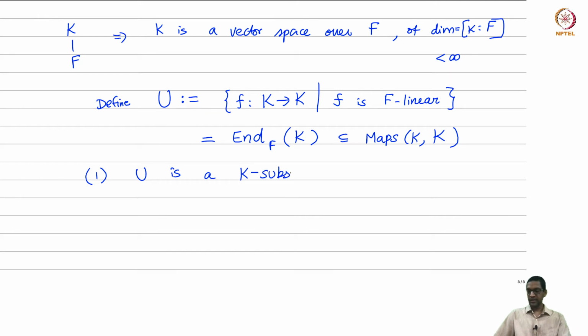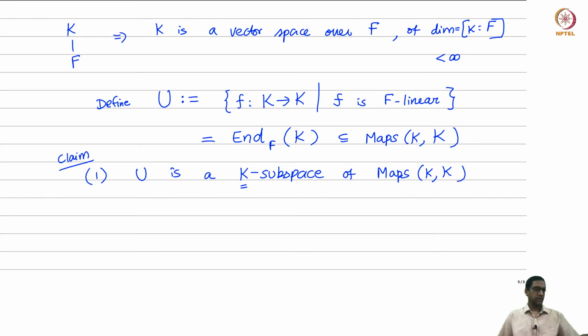Just to emphasize, now we are talking about vector spaces over K rather than over F. Right now we sort of have both things: there are vector spaces over K which we are looking at, and K itself is thought of as a vector space over F. So let's make things clear by putting a K there, to say that I'm thinking of U as a subspace of the K vector space Maps(K,K). So here are some properties. Claim: U is in fact a K subspace of the vector space Maps(K,K).